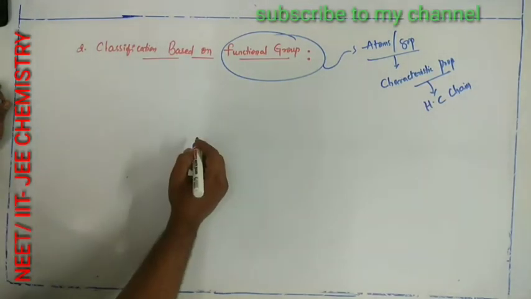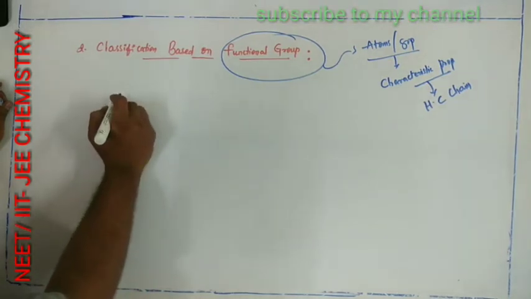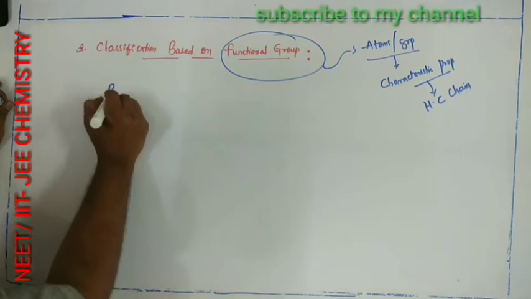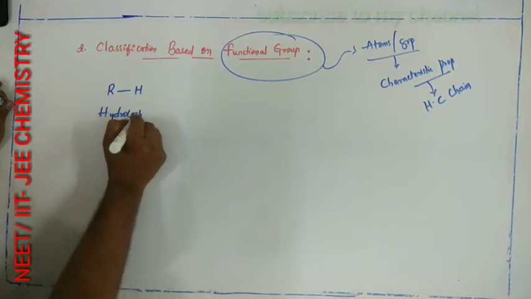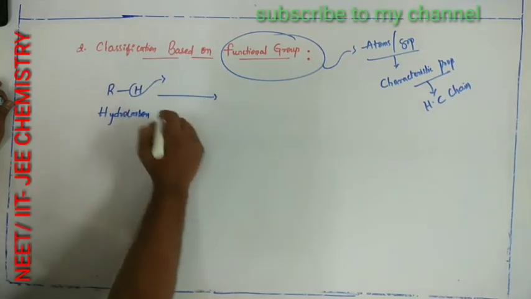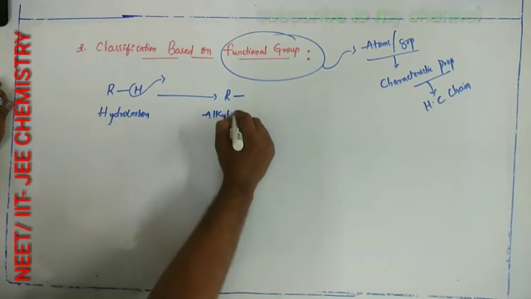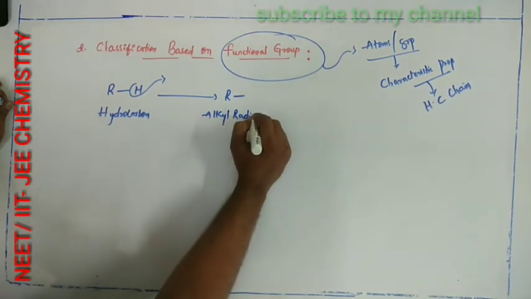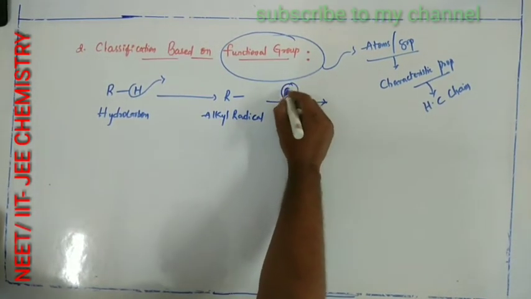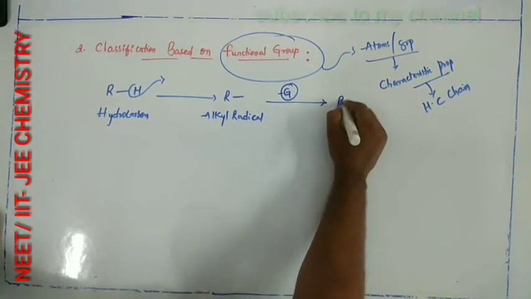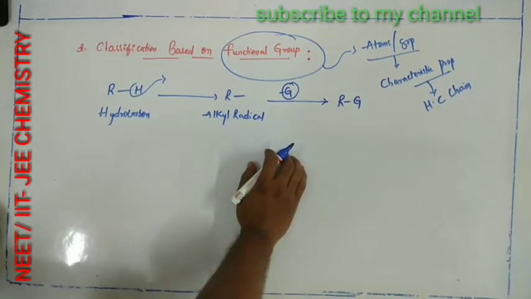Based upon the functional group, compounds can be classified. How do we get a hydrocarbon with a functional group? This is a hydrocarbon. If you remove hydrogen from the hydrocarbon, you will get an alkyl radical or hydrocarbon radical. When this hydrocarbon radical reacts with a group, here the functional group, it is converted into a hydrocarbon connected with a functional group.